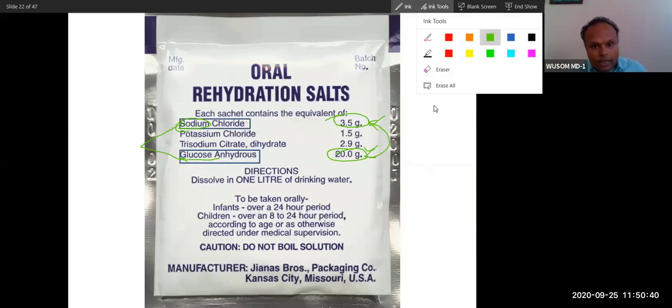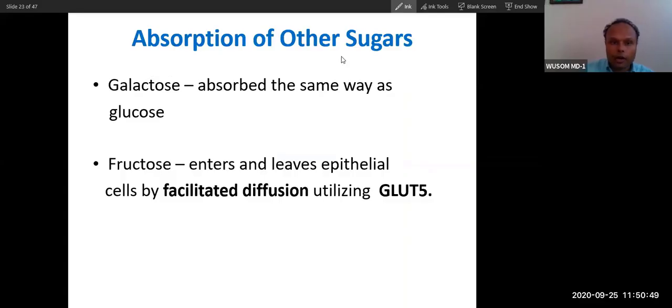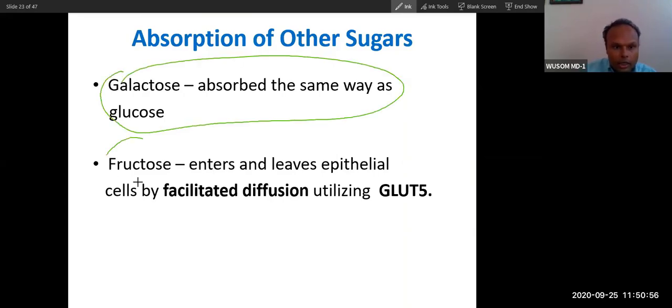Yes, always for absorption. Galactose is absorbed the same way as glucose, and fructose is absorbed by GLUT5, as I have already told you. It is facilitated diffusion.